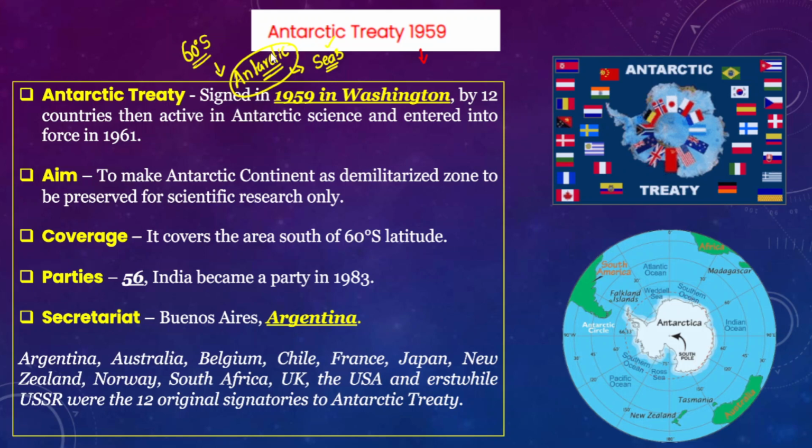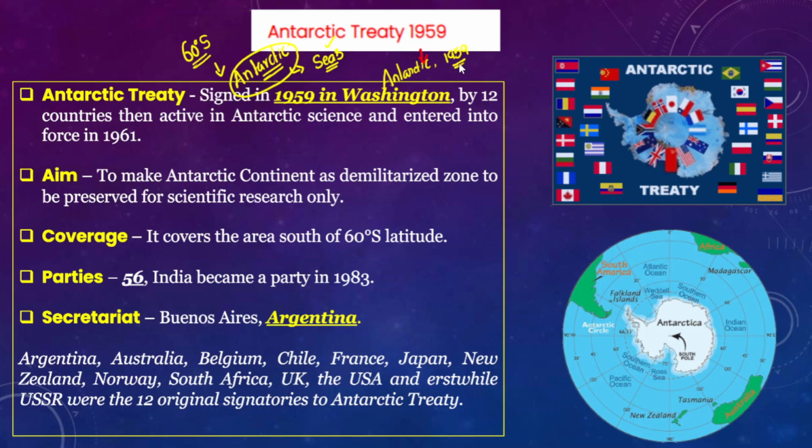However, several countries have established their scientific research centers in the Antarctica continent. India has also established several of them. Therefore, in this context, there is a treaty called the Antarctic Treaty of 1959.